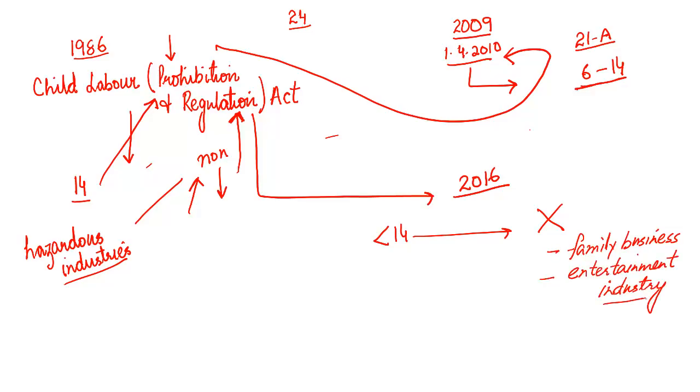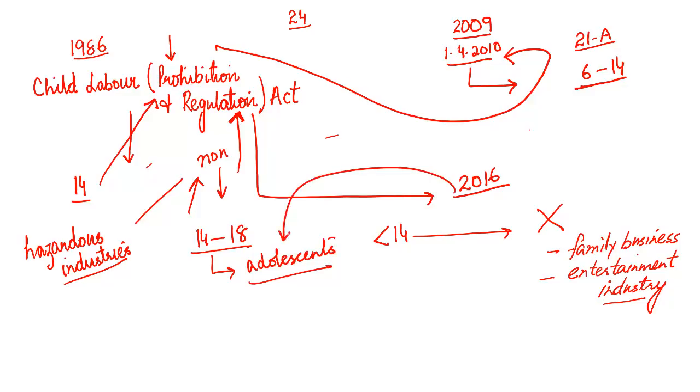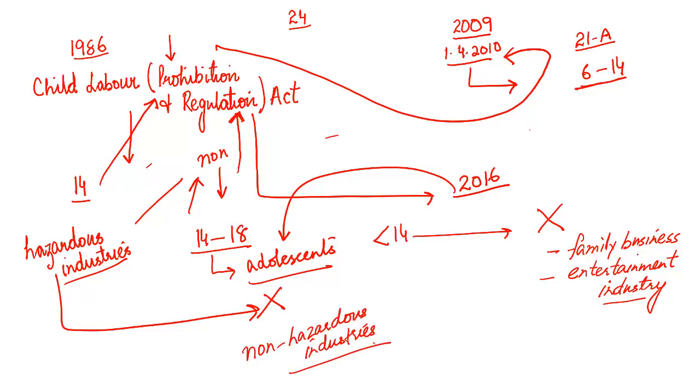And for the first time, the Indian Parliament talked about children in the age group of 14 to 18, who are referred to in the law as adolescents. The law of 2016 states that adolescents in the age group of 14 to 18 cannot work in hazardous industries, but they can work in non-hazardous industries. What is the context? We are talking about children possibly being used in election campaigns. So activists say that this amounts to child labor.